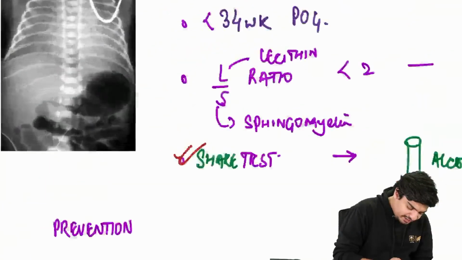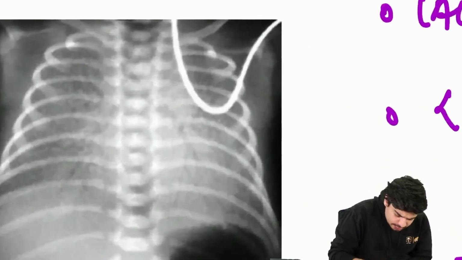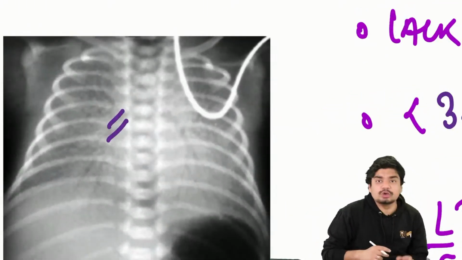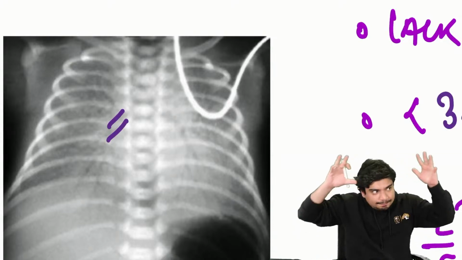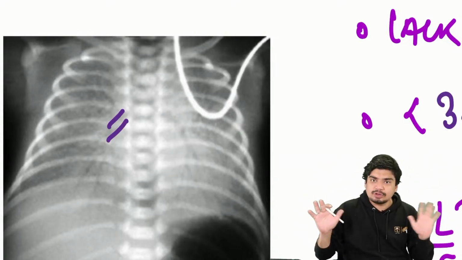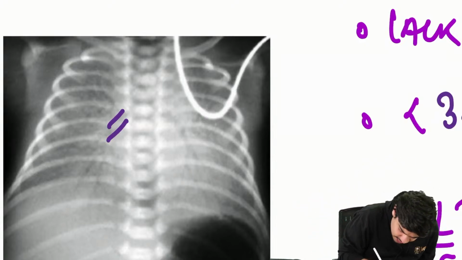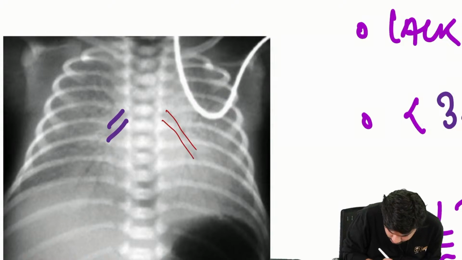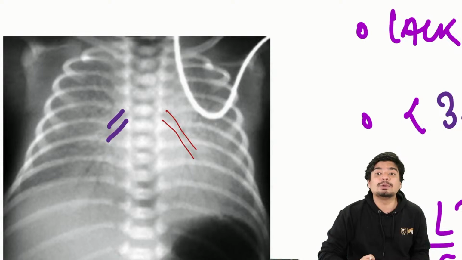Now, what will the X-ray look like? This is how the X-ray looks. You'll see a complete whiteout, but the big bronchioles and the big trachea will still have air. The peripheral alveoli will be fully collapsed, so the periphery is white, but in the middle you can see air present in the big bronchus. This is called air bronchograms.